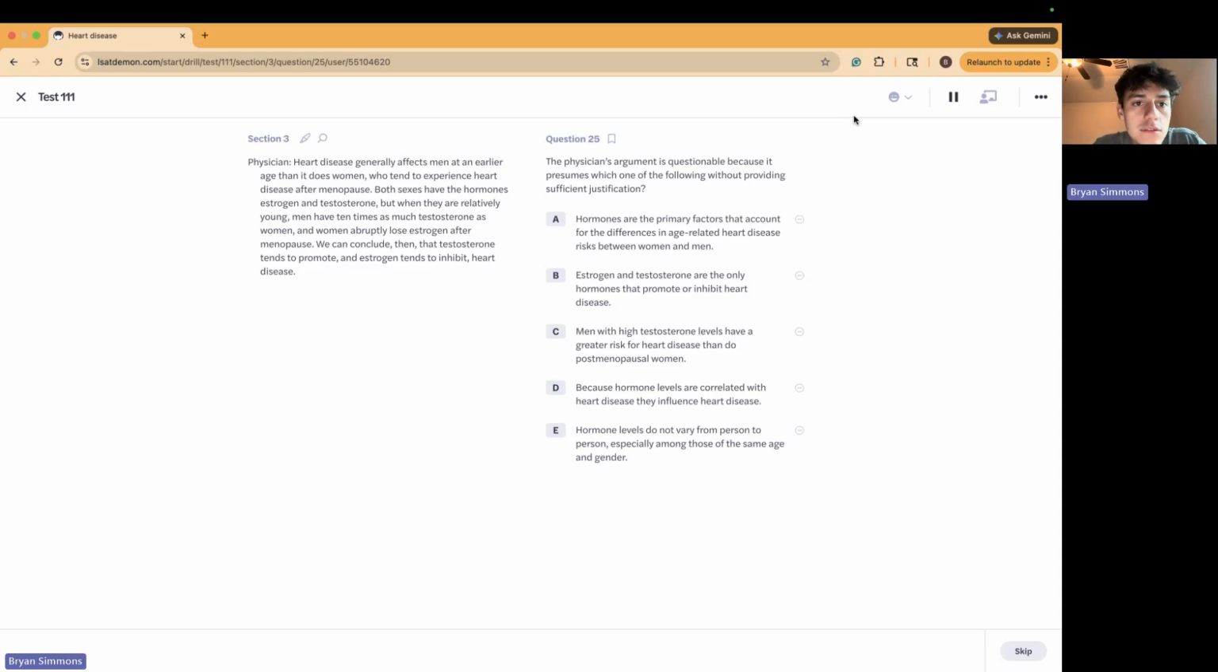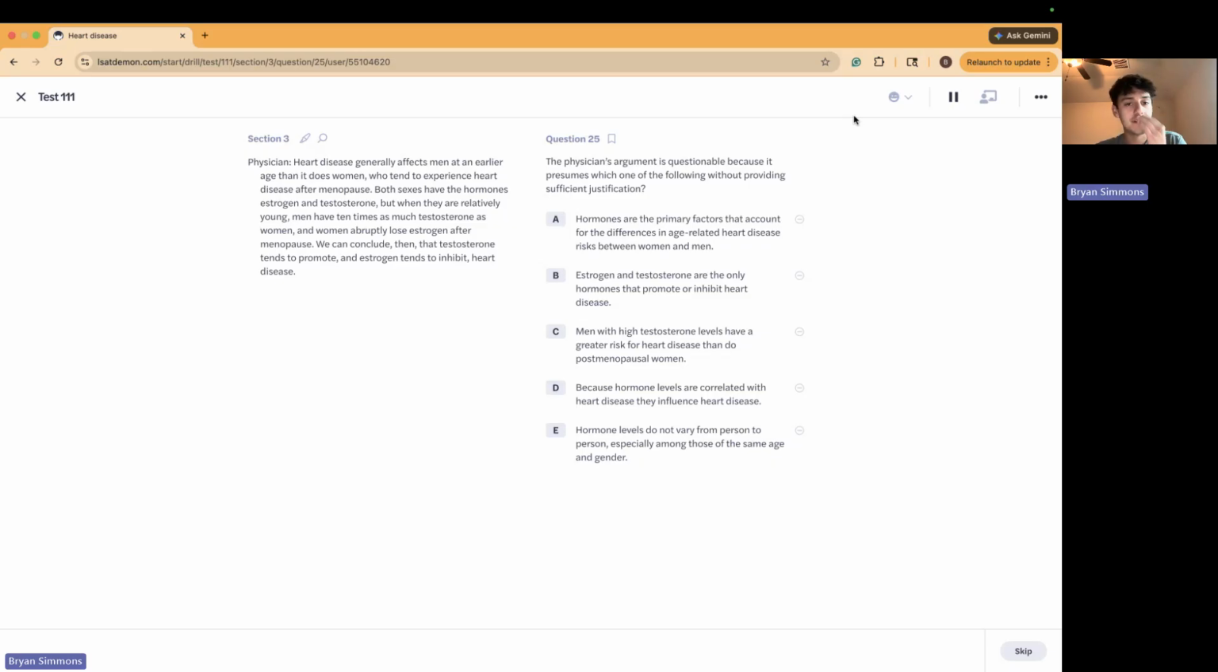Physician states heart disease generally affects men at an earlier age than it does women, who tend to experience heart disease after menopause. Why menopause? Both sex hormones, estrogen, but when they're relatively young, men have 10 times as much testosterone as women, and women abruptly lose estrogen after menopause. We can conclude then that testosterone tends to promote and estrogen tends to inhibit heart disease.